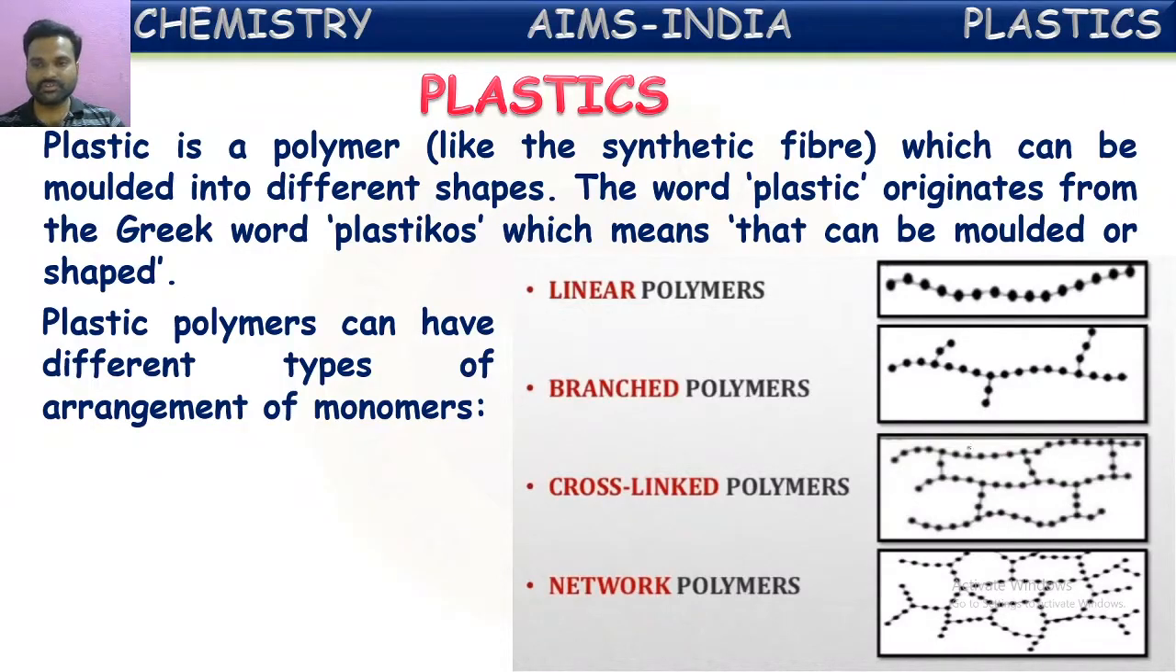Cross-linked polymers. We can see linear polymers, and in the middle some cross-links are also there between the linear polymers. In this way, these are cross-linked polymers. One more type is the network type polymer. It is like a network, with links between all the polymeric chains. In this way, based upon the arrangement of monomers in the polymers, plastics are of different kinds.